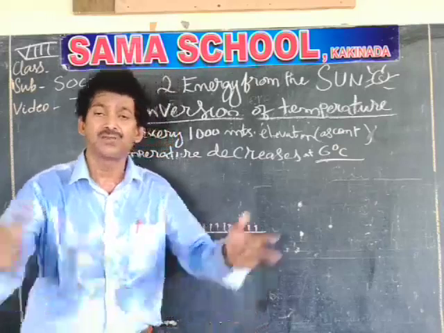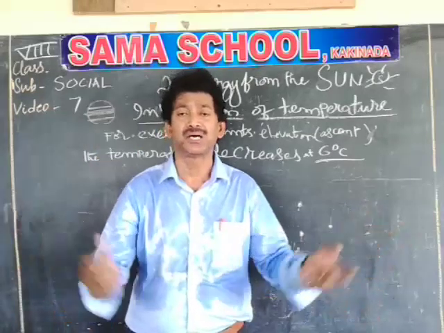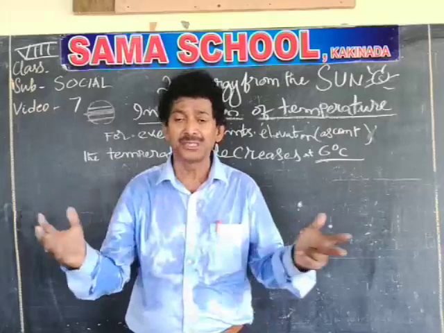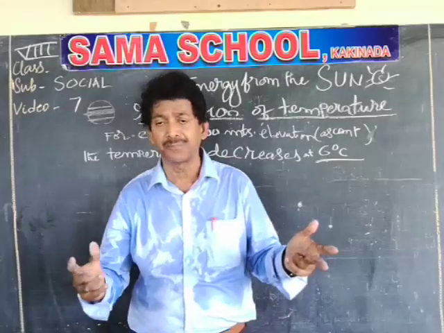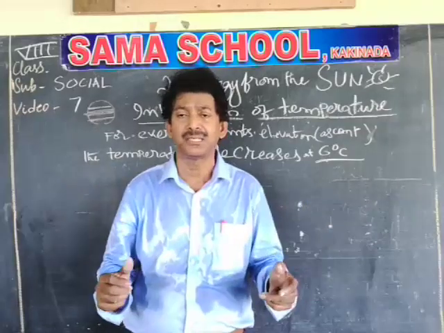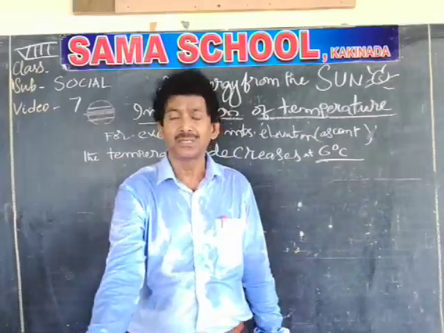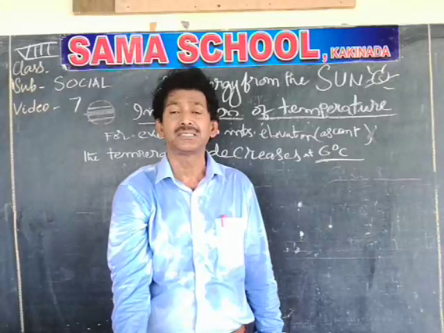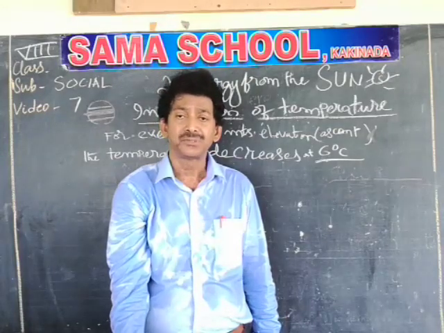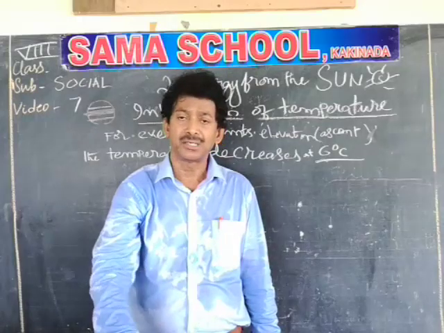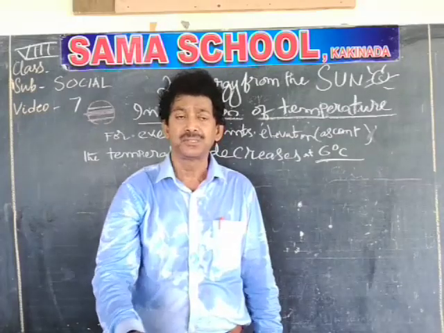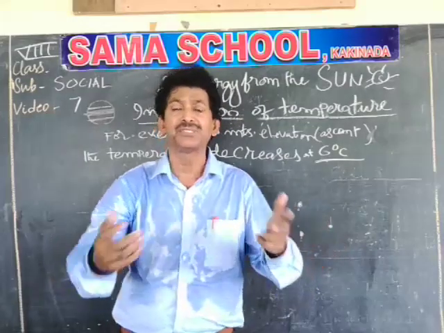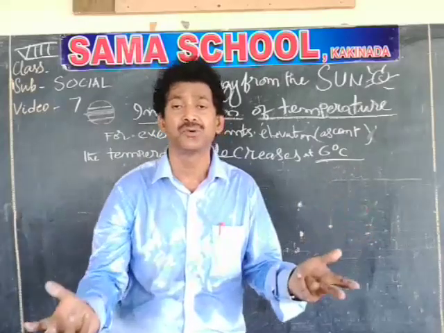Another example is fog. In winter you see fog everywhere, particularly over dense vegetation. If you go to Konaseema, in between the coconut trees and mango groves, you see a lot of fog. Fog is nothing but clouds on the ground. The clouds in the higher levels come to the ground because the temperature at ground level is lower. The humidity is condensing and forming dew drops. So the crystals of water vapor floating in the air, obstructing our vision and looking like smoke, are called fog.